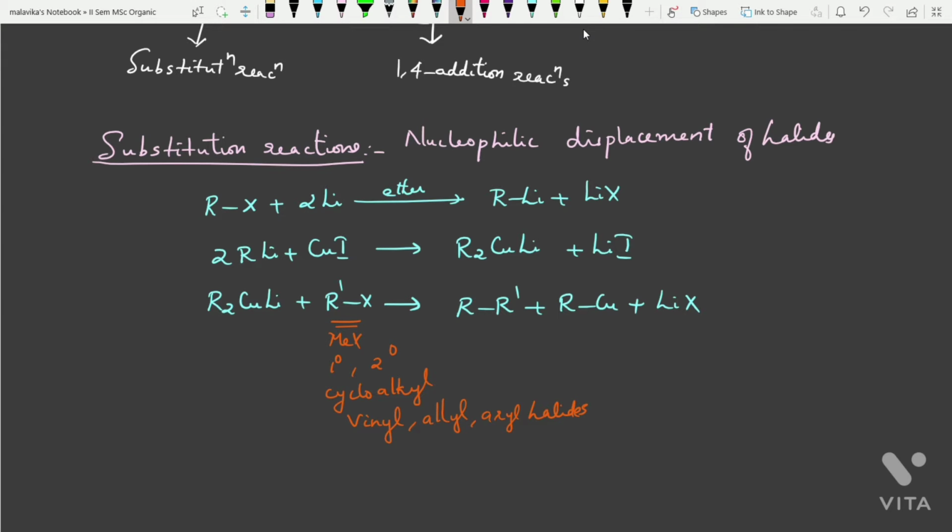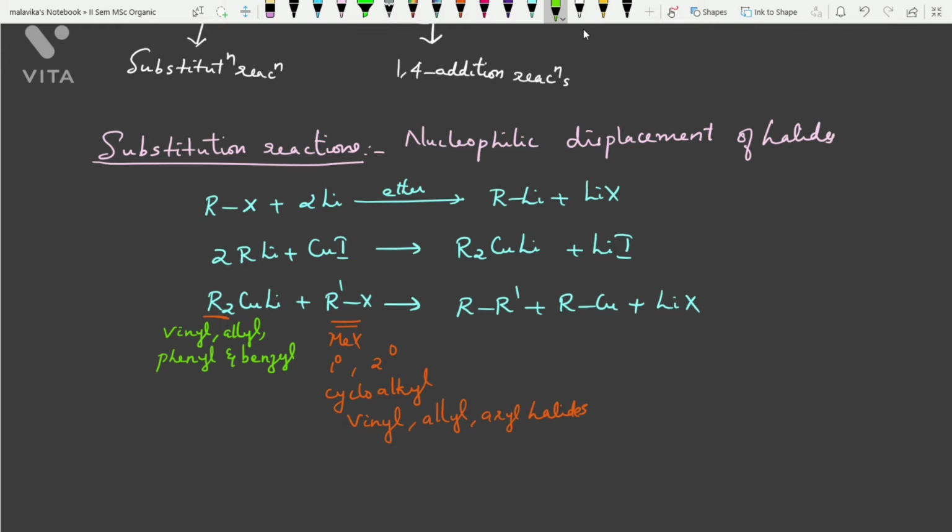And the R group in the Gilman reagent can also be vinyl, allyl, aryl like phenyl, or benzyl groups. So a variety of higher hydrocarbons could be prepared by this method.